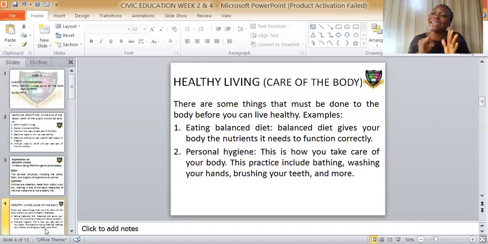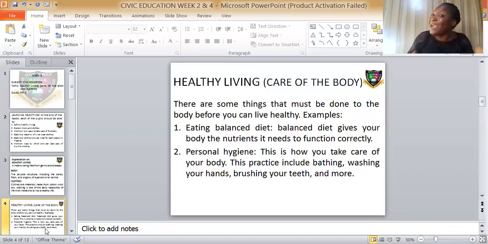These are the 6 classes of food. Now, taking them in the right proportion is a balanced diet. A balanced diet gives your body the nutrients it needs to function correctly. Number one, to guard against germs and diseases. Remember, we talked about the breaking down of our food into smaller particles in the body. That's in the small intestine, and it goes into our blood.